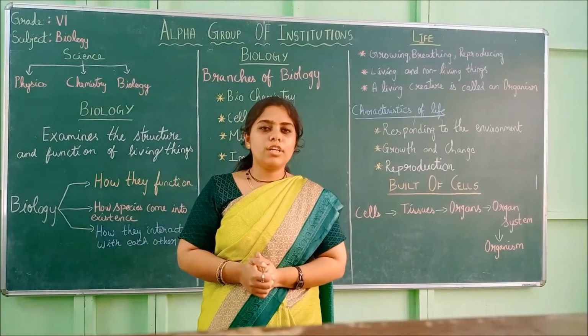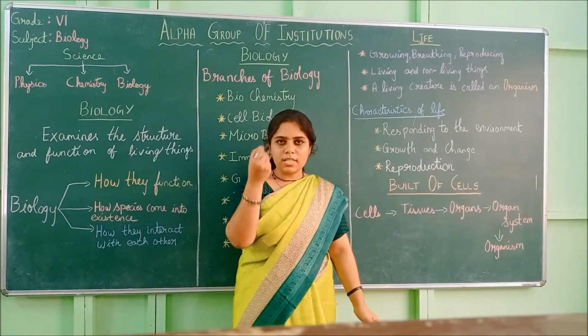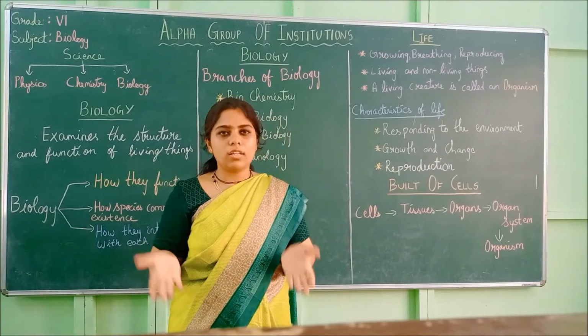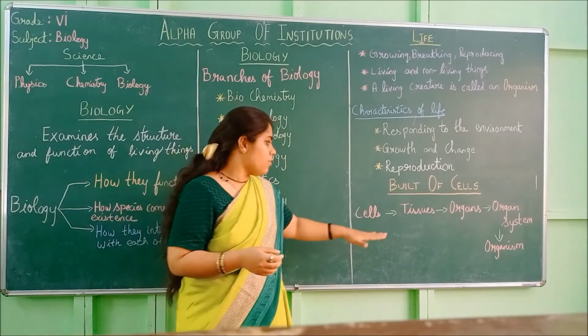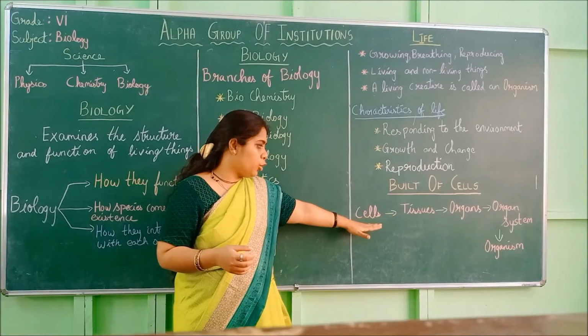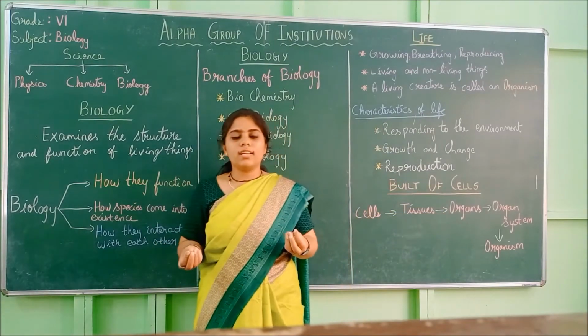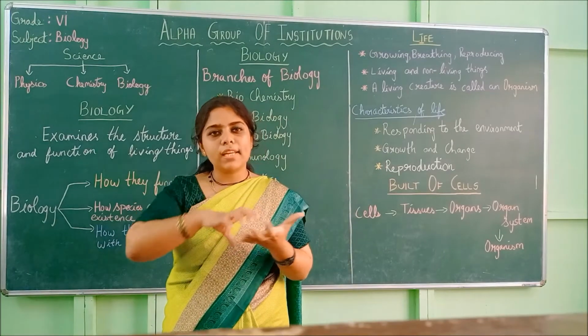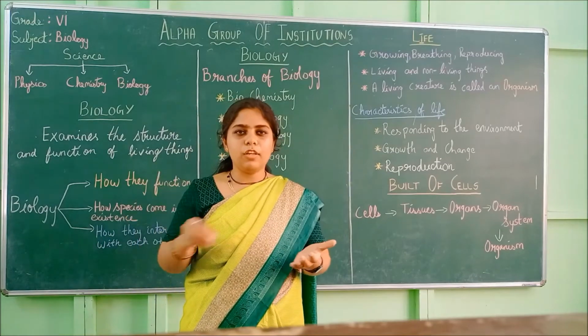So I already told you about cells. Now we are going to see how from a single cell a whole organism is formed. The flow chart of it we will see in detail. First is the cell. A group of cells forms a tissue. There are many types of tissues, and each tissue has specific functions.